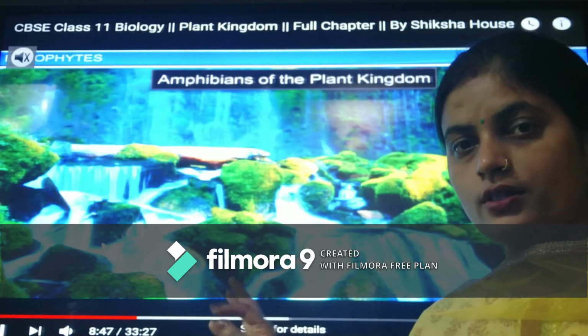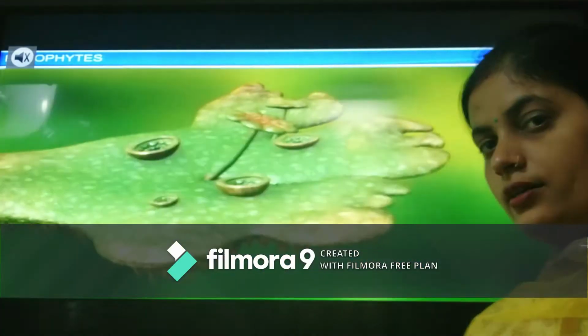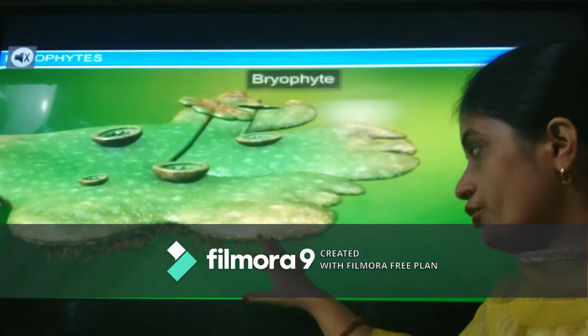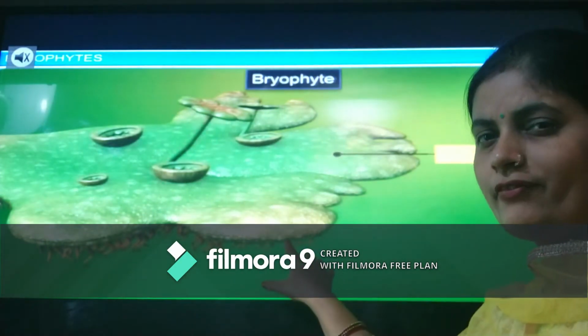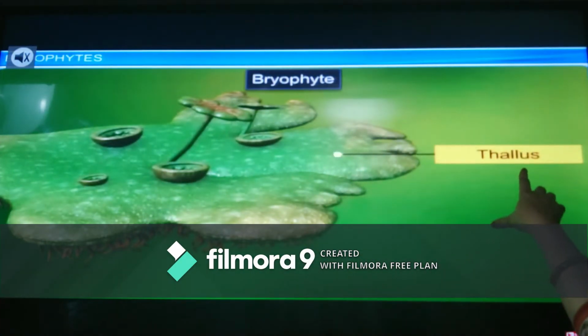They need that water so that gamete transfer can occur. It is a typical structure of bryophyte. It is thalloid in nature. Thalloid means this is thallus, a flat structure. This is a thallus-like structure.